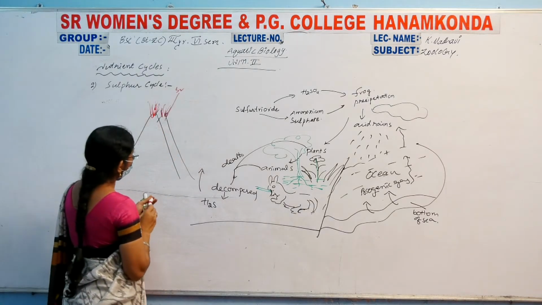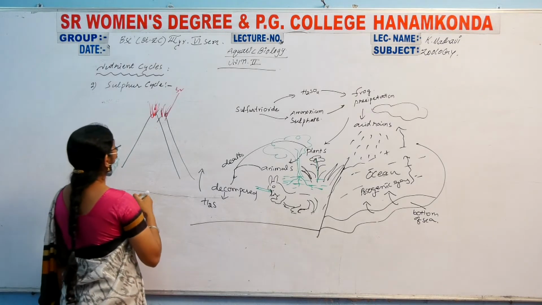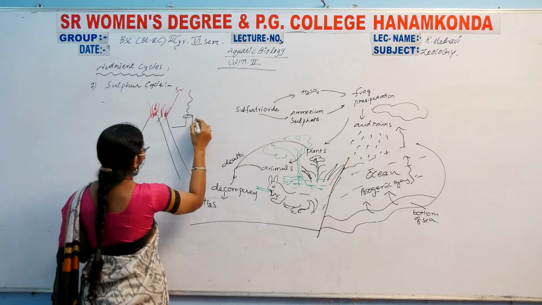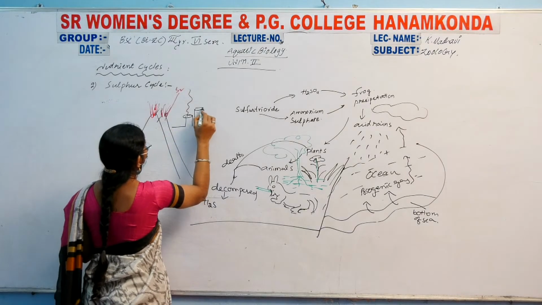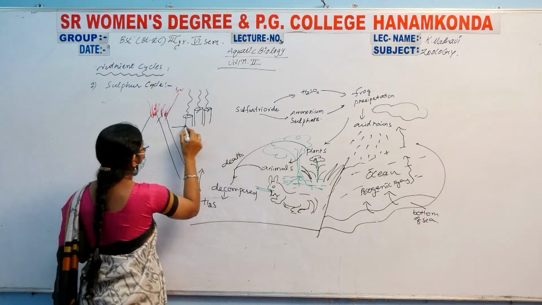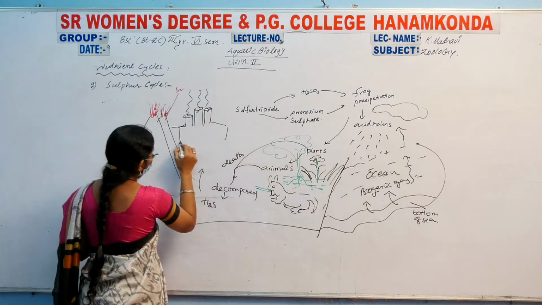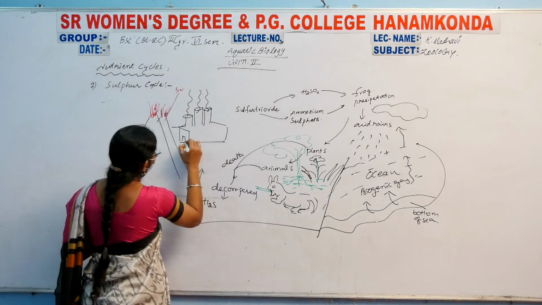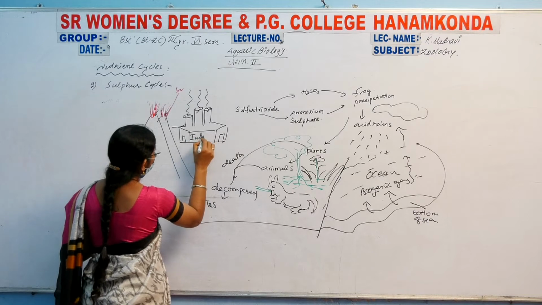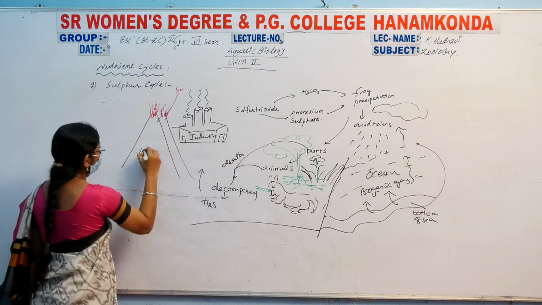And next one, the industrial areas. In the industrial areas, they can also produce gases and fog and smoking fogs. This is a man-made activity from these industrials. These are the volcanoes.